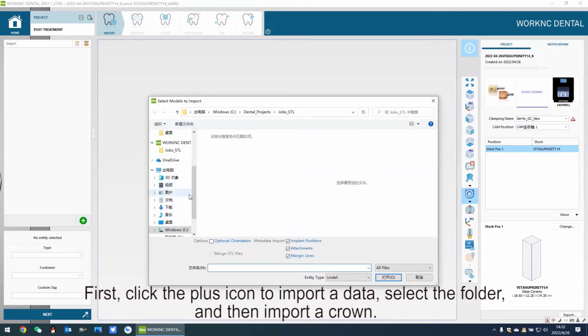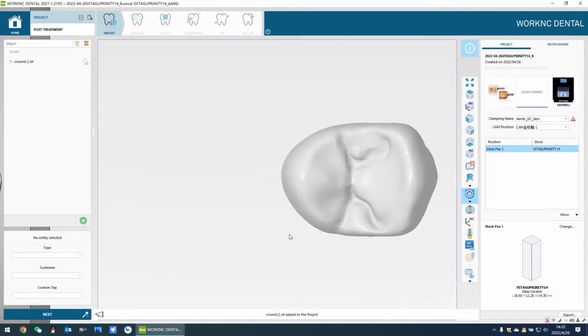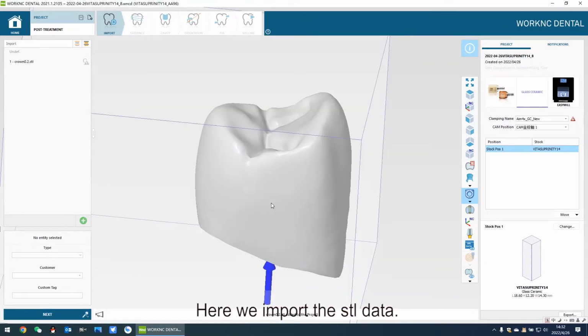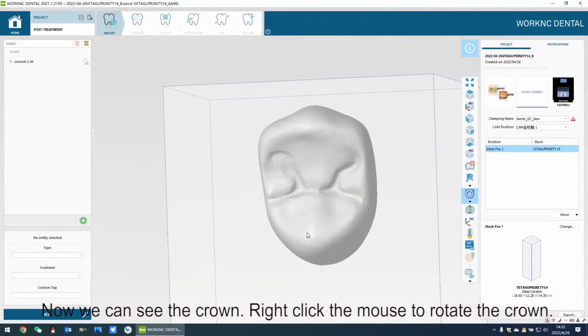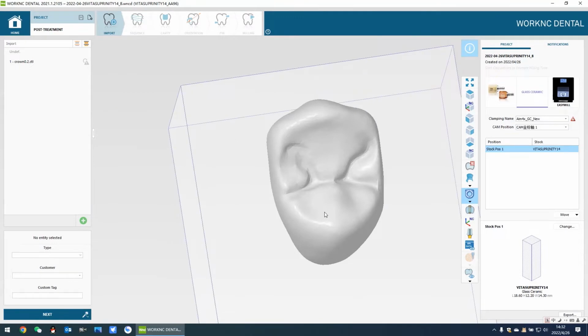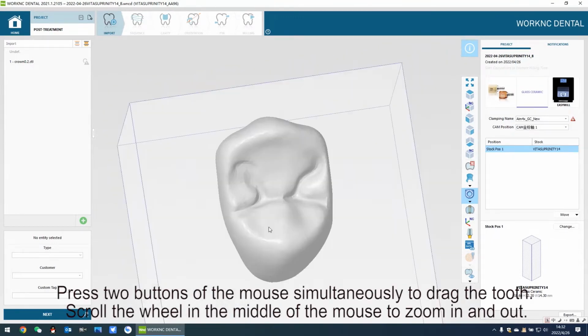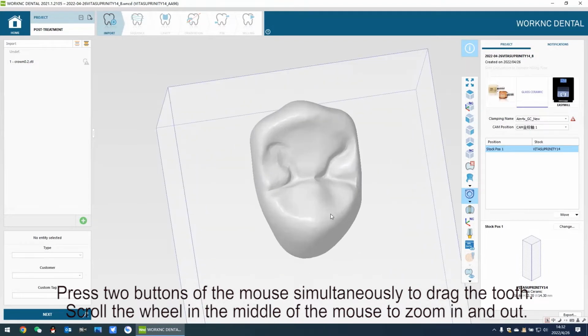First, click the plus icon to import a data, select the folder, and then import a crown. Here we import the STL data. Now we can see the crown. Right-click the mouse to rotate the crown. Press 2 buttons of the mouse simultaneously to drag the tooth. Scroll the wheel in the middle of the mouse to zoom in and out.